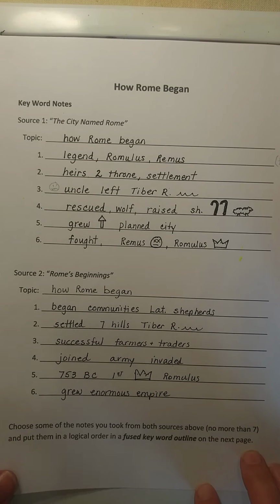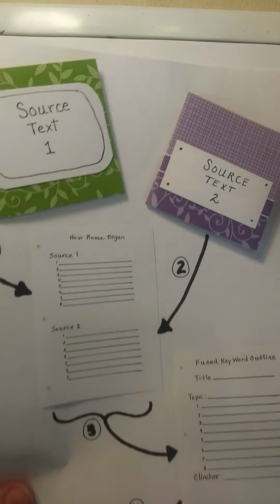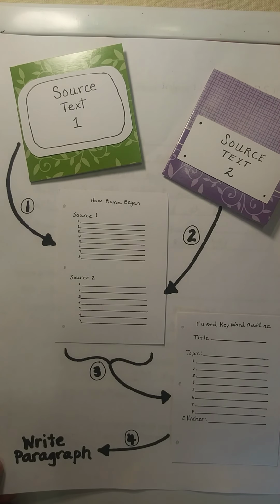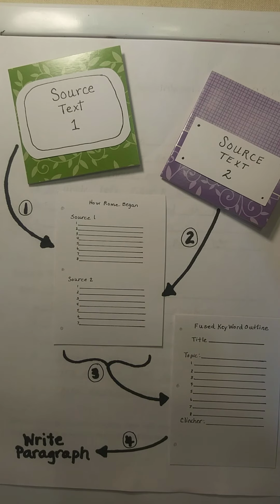So your homework will be to rewrite Fix-It 28, first of all, and then you're going to take notes from your 2 source texts on page 120 and 121 about Rome's beginning. Remember, each line is a note or a fact that you may want to use in your final paragraph.